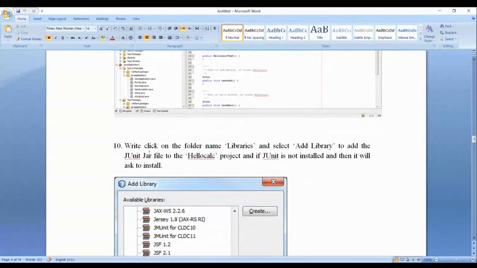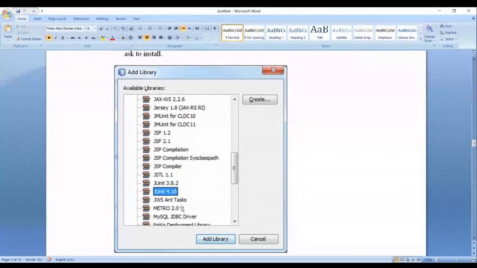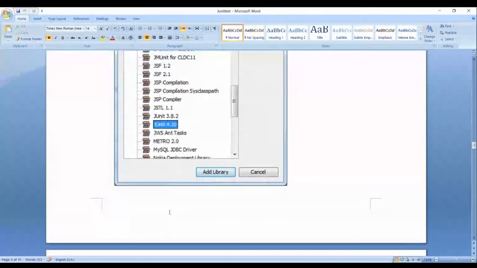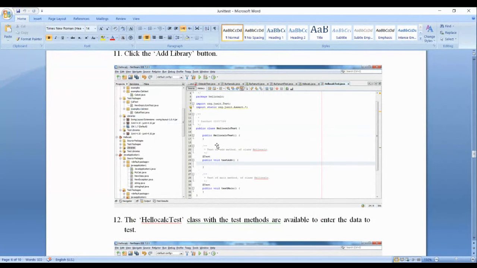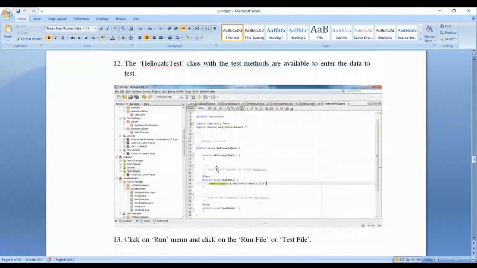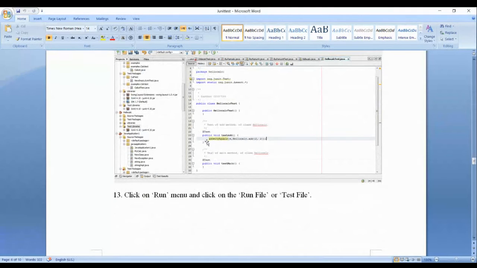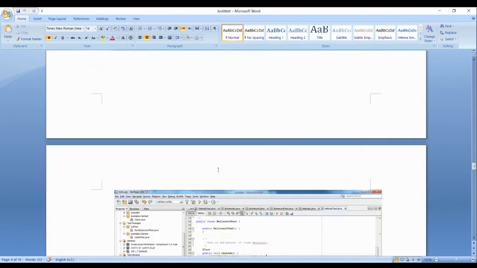Test library. Right click on the folder name library and select add library to add the JUnit jar file to the Hello Calc. And if JUnit is not installed, then install it. Add library, JUnit 4, add library button. Now you have this public hello test, public void test add, assert equals 4, Hello Calc 2 comma 2, expected output 4.